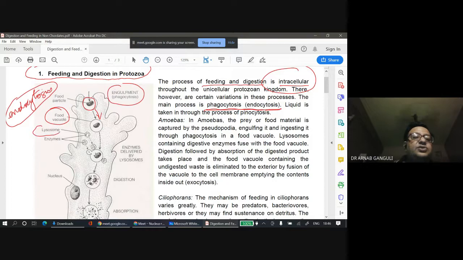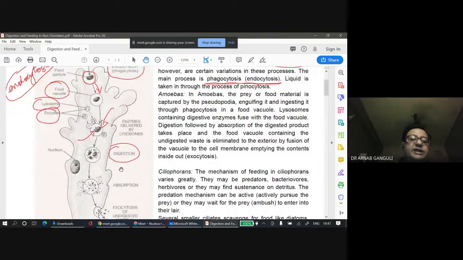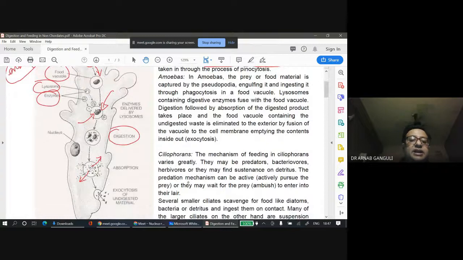Now, several lysosomes containing digestive enzymes come and fuse here. So inside the food particles, now you have digestive enzymes present. Then the digestion starts to take place over here. And after digestion, all the broken-down smaller particles go out to be absorbed by the body for cellular function. And the waste products are removed by the process of exocytosis.